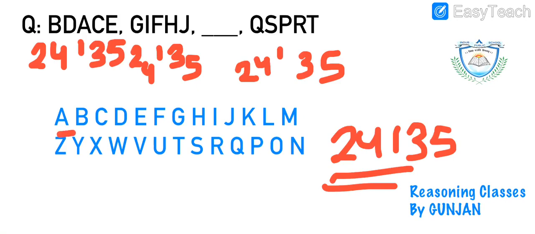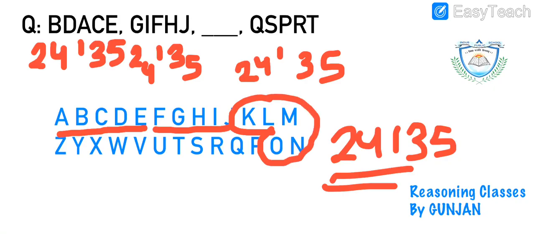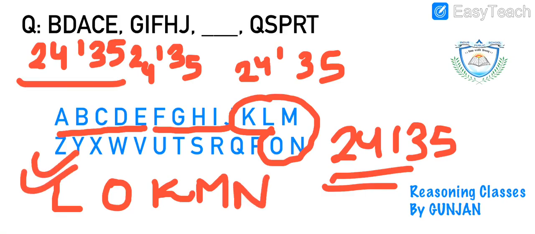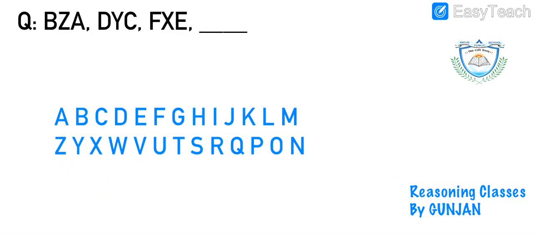I hope everyone got the answer also. A, B, C, D, E, F, G, H, I, J. So what will be the next 5 alphabets? K, L, M, N, O. But we need to arrange them to maintain our 24135 series. This will be K, M, L, O, N. Got the question? Liked it?